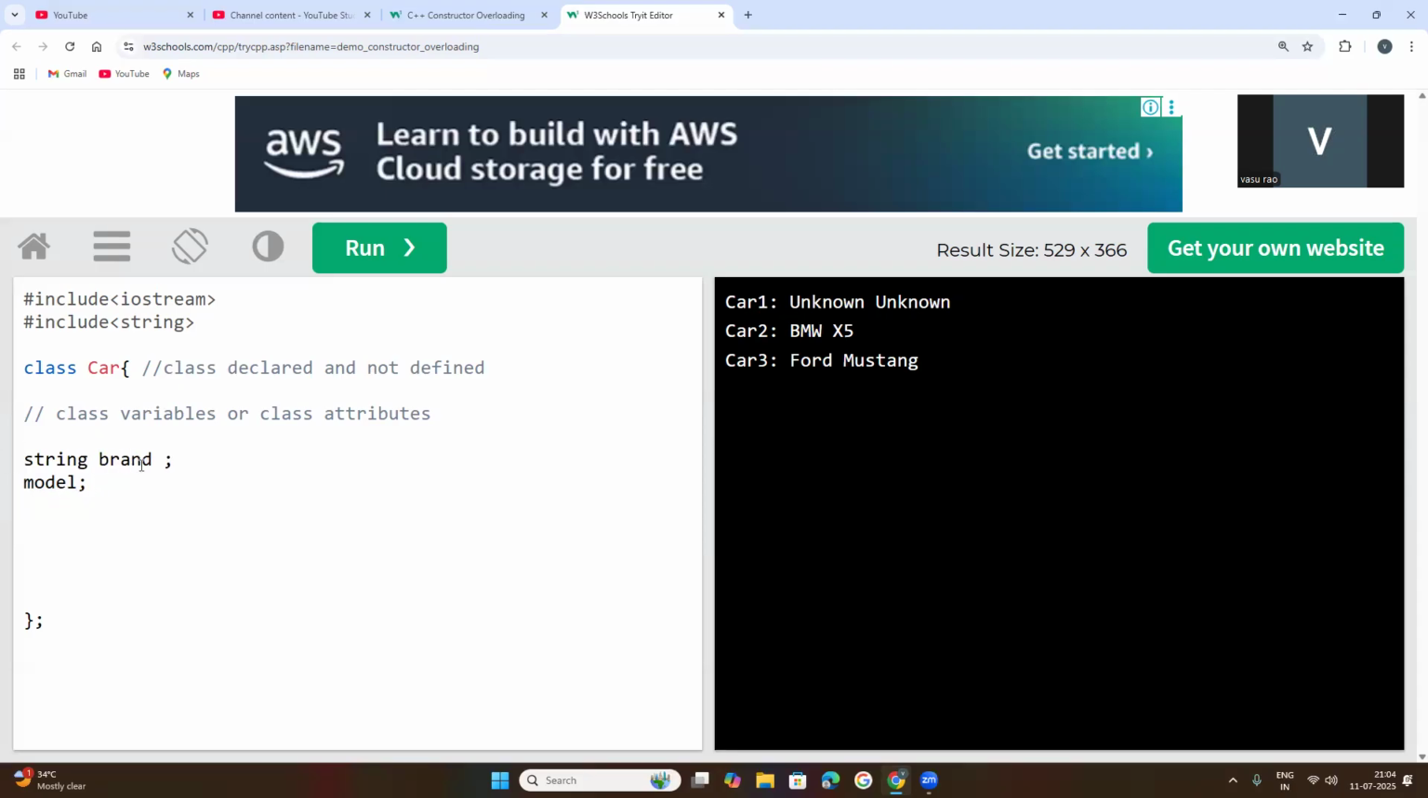This brand is a variable, it is string type. This model is a variable, it is also string. Means these two variables will hold string values. So they are the attributes of the class, which will specify the attributes of the car class. Generally, they are variables. Don't confuse. Two attributes, means variables, brand and model.